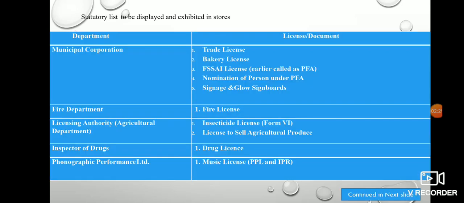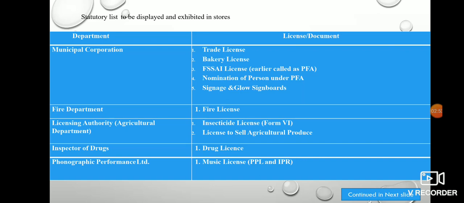So here is the department and here is the license also. From the municipal corporation, these documents should be exhibited in the stores. From the municipal corporation, the trade license, obviously, needs to be taken. Bakery license if you are opening a bakery, and FSSAI license, earlier called the PFA license.